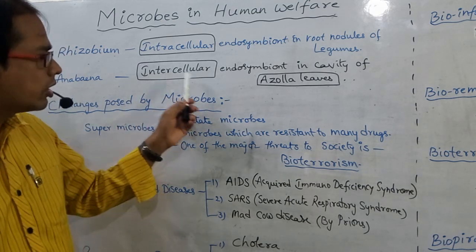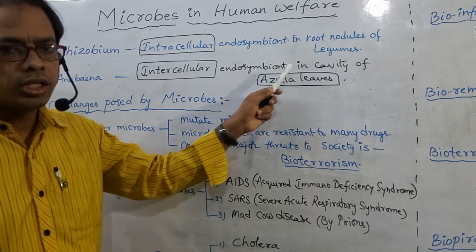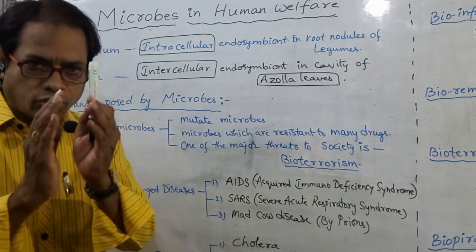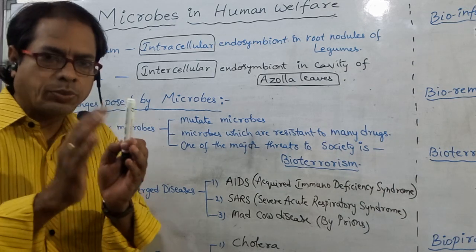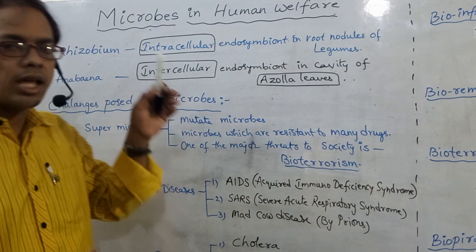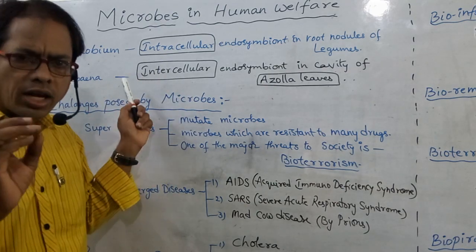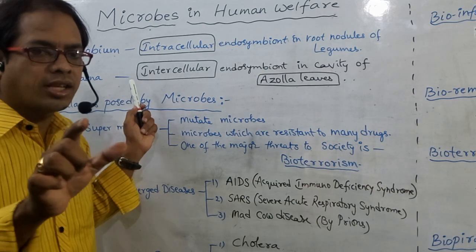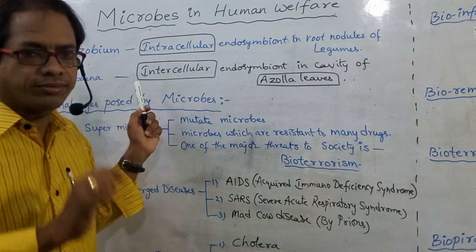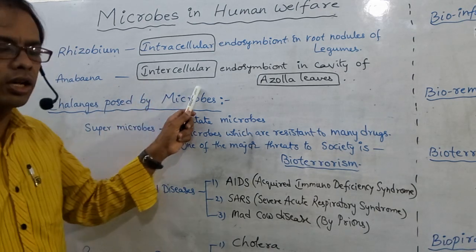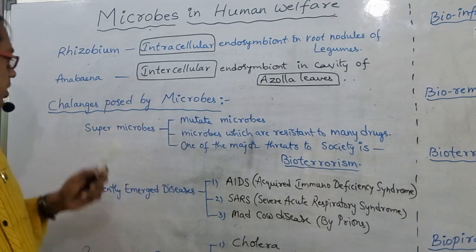So intercellular endosymbiont in the cavity of Azolla leaves. That means Anabaena is present not inside the cell, but between the cells, in the cavity. That's why it is called intercellular endosymbiont.